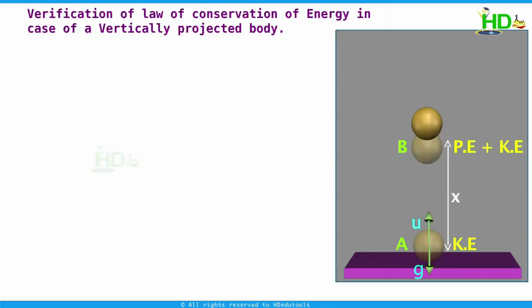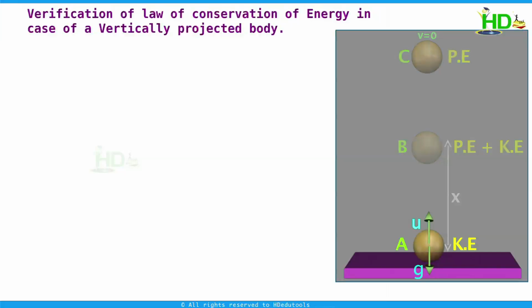In this case, the body reaches the maximum height when its velocity becomes 0. Velocity 0 means that at this position the kinetic energy is 0, and the object has only potential energy. That means, in the case of a vertically projected body, when it is projected, it has only kinetic energy. When it is moving, the kinetic energy is converting into potential energy. When it reaches the maximum height, all its kinetic energy is converted into potential energy. Again from this position, it reverses its path. To verify the law of conservation of mechanical energy in this case, we have to show that the energy at any point along this path is the same.